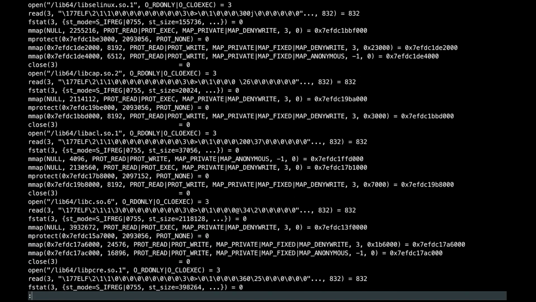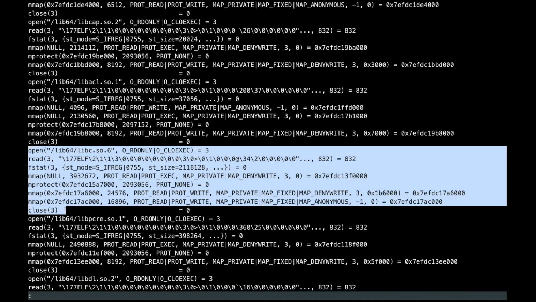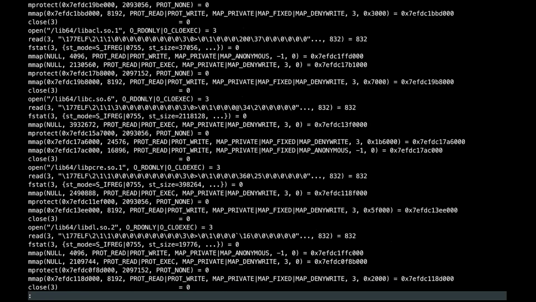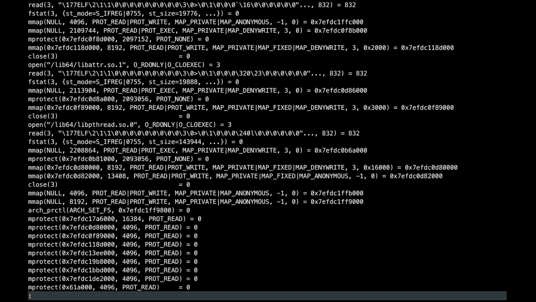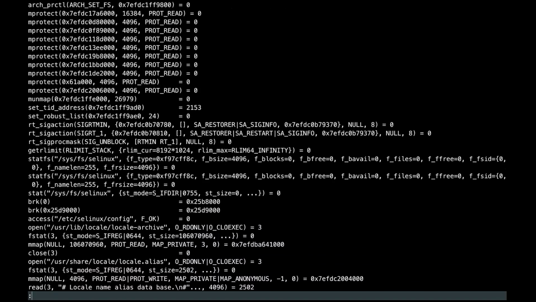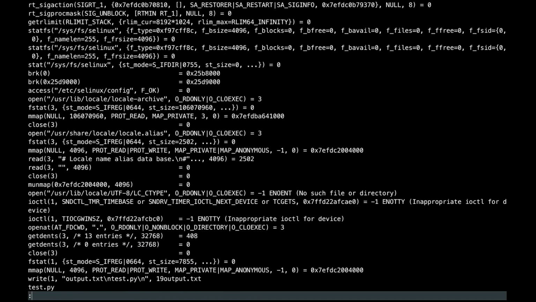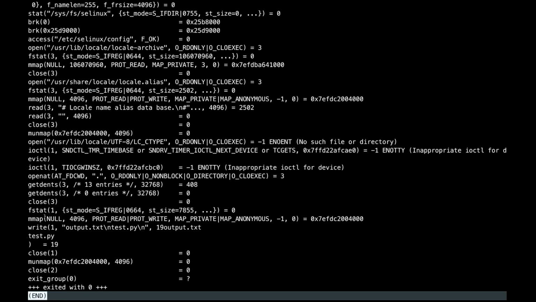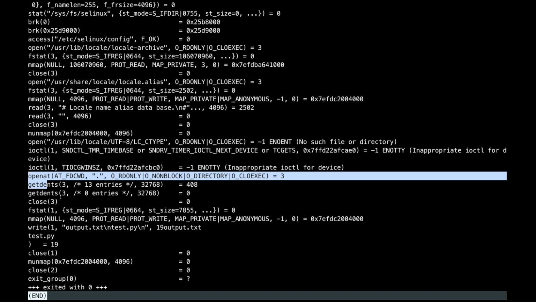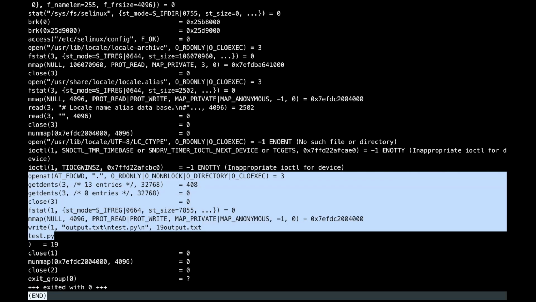You can see other libraries here, and this will happen for a lot of them. We are not going into all of these here. You can also look into what these system calls actually mean. But what I am going to look into is the actual important step used for this ls command. The ls command is used for listing all the files and directories present in the current working directory. So the important step here is this one, or maybe till here at least. What is happening here is that this is also an open system call.